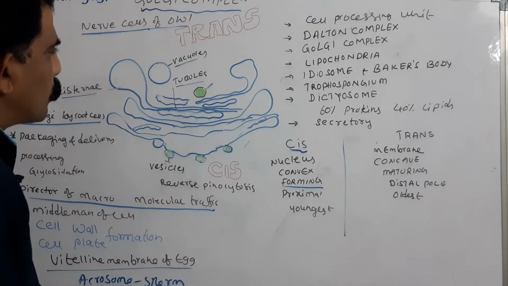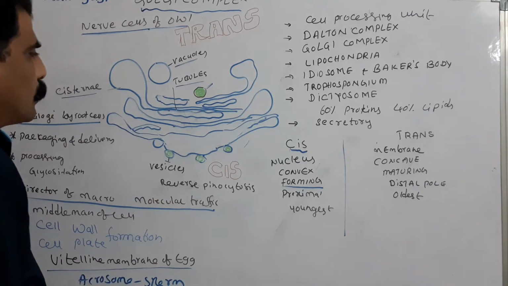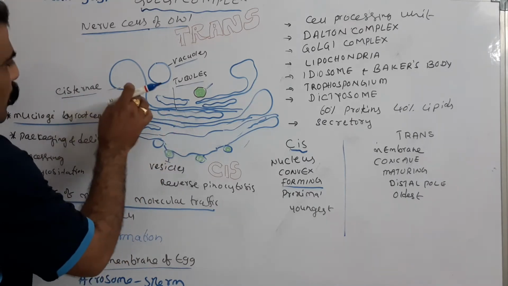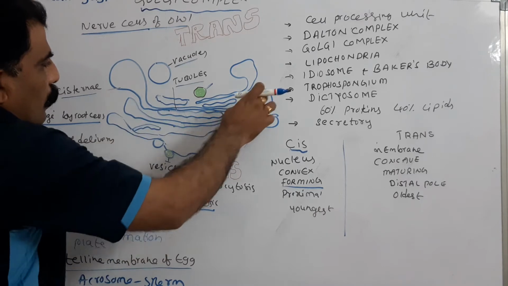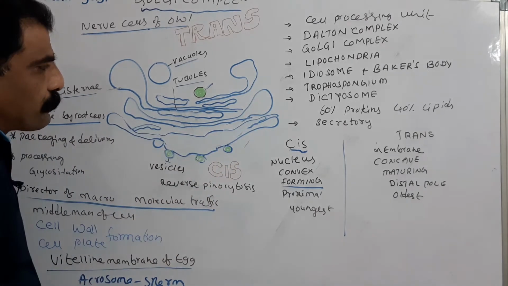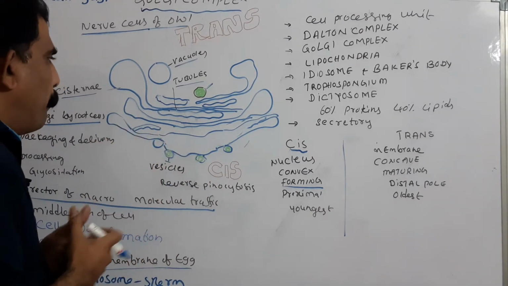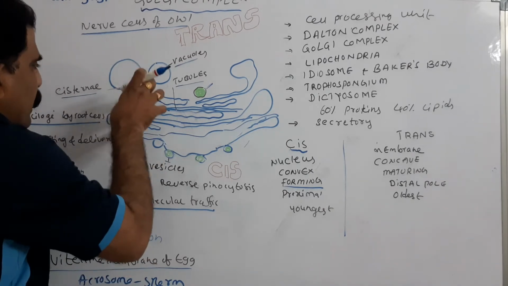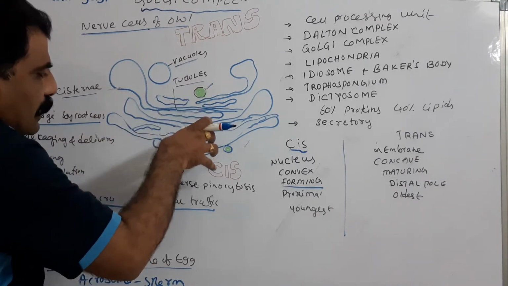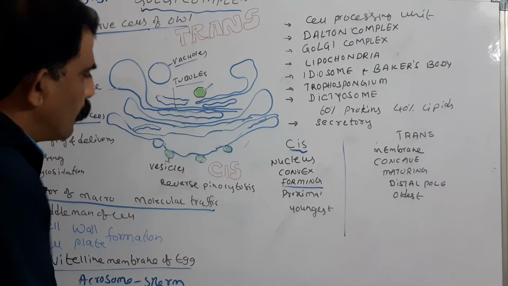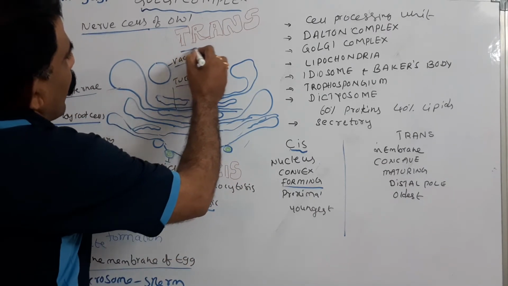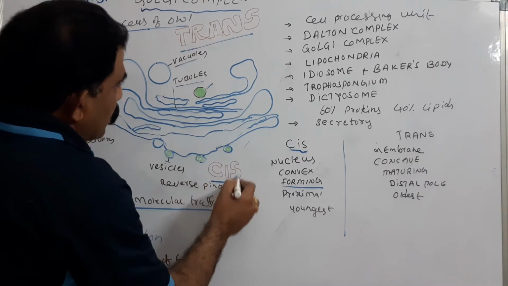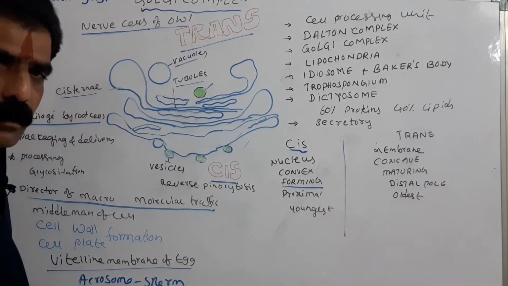Here, if you see the structure of the Golgi apparatus, it consists of cisternae with swollen ends, the sac-like structures which lie parallelly. In this, it exhibits 2 phases. One is cis phase and the other is trans phase.